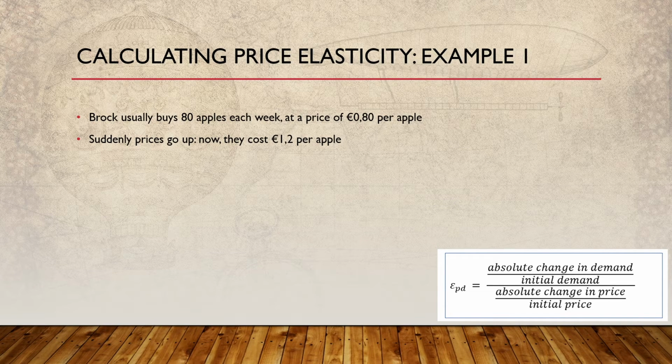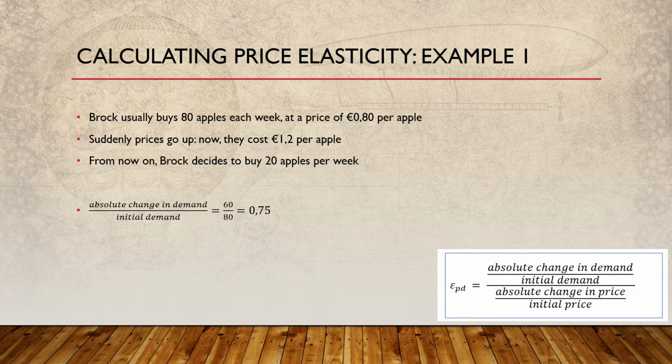This means that Brock will react, and his reaction is as follows. So from now on, Brock decides to buy 20 apples per week. That's a lot less than 80. And here we have the calculation.